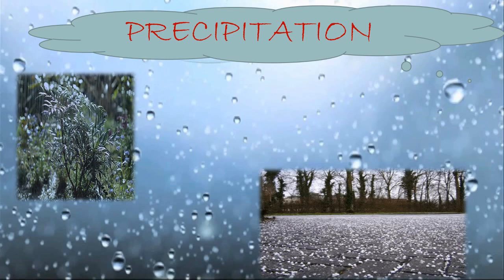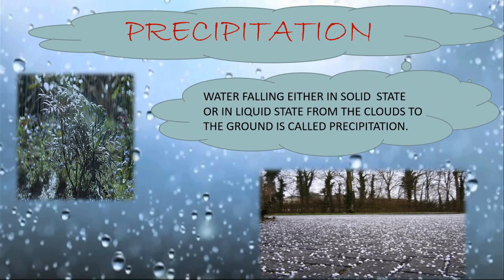So, what is the definition of precipitation? Let's see. Water falling either in a solid state or in a liquid state from the clouds to the ground is called precipitation.